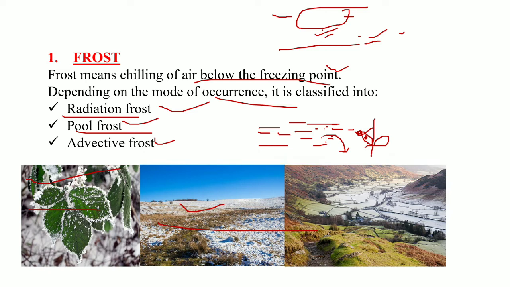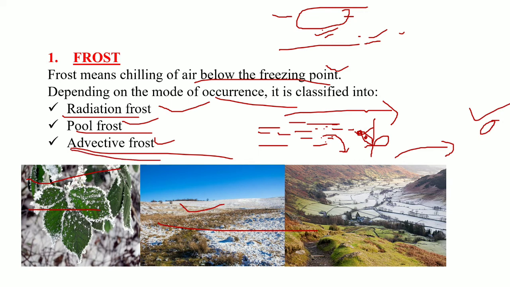Okay, next we have the advective frost. What is advective frost? When the cool air is brought to a particular area, some other place, by the wind, this is known as advective frost. I couldn't find the image of advective frost, that's why I have not given it here. So you can see the images of radiation frost: the first and second are images of radiation frost, and here is the image for pool frost.